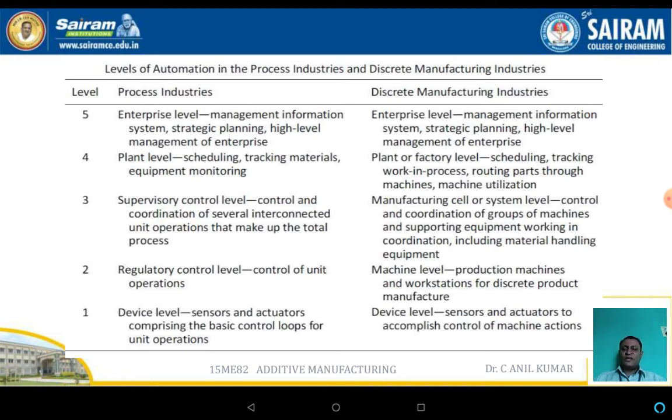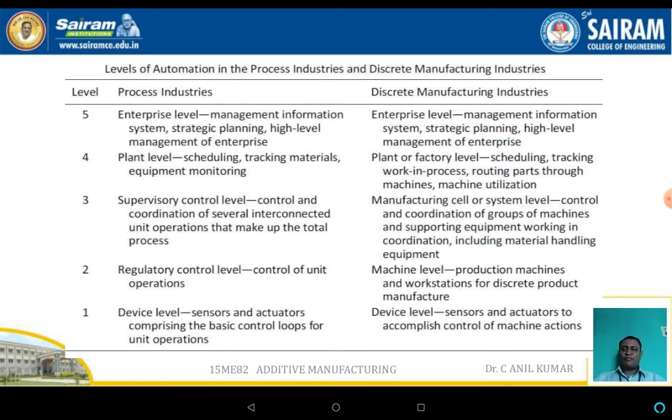Even in the case of the discrete manufacturing industries, the plant level or the factory level scheduling, tracking of work in progress, routing of machines and machine utilization, all these are somewhat the same. In level 5, the enterprise level, the management information system, strategic planning and high level management should be involved for the production purpose.